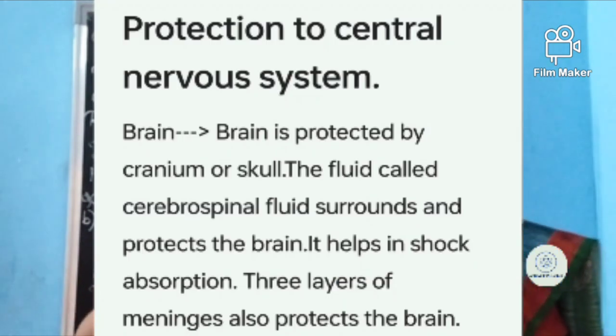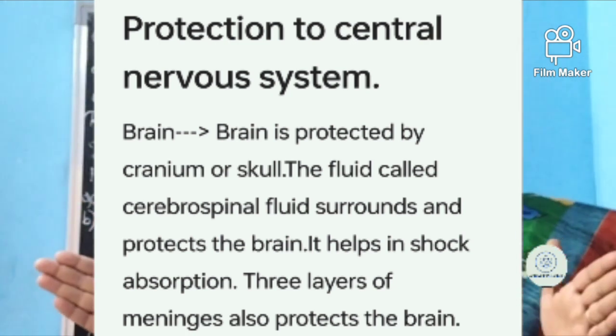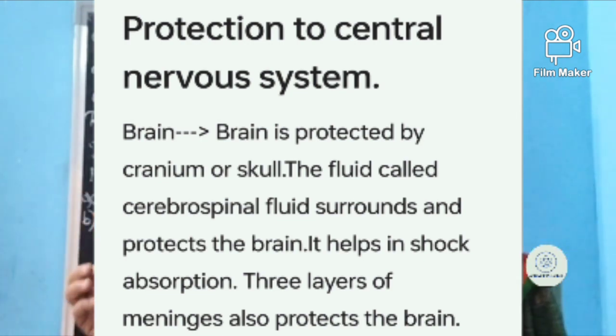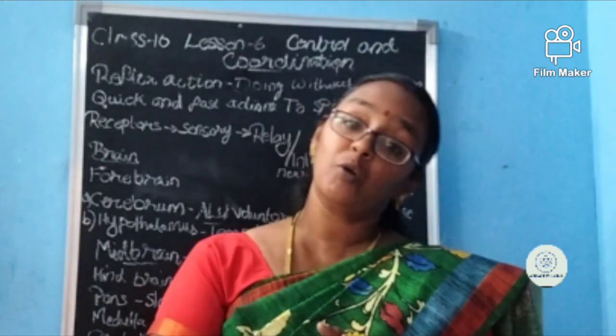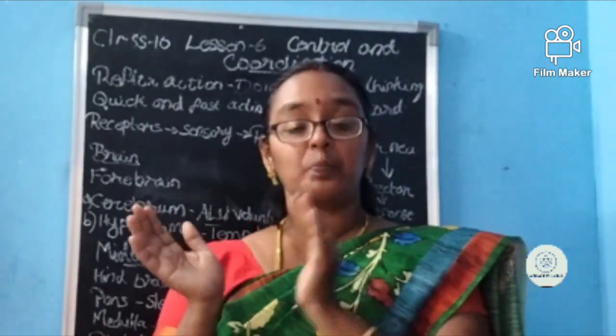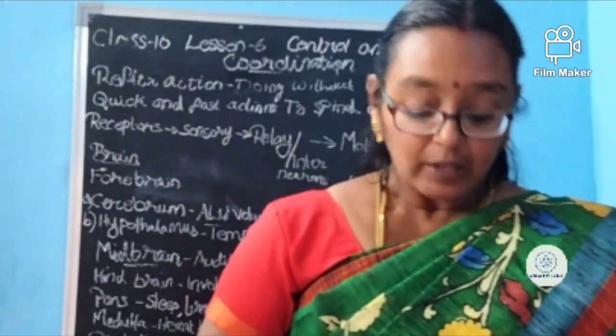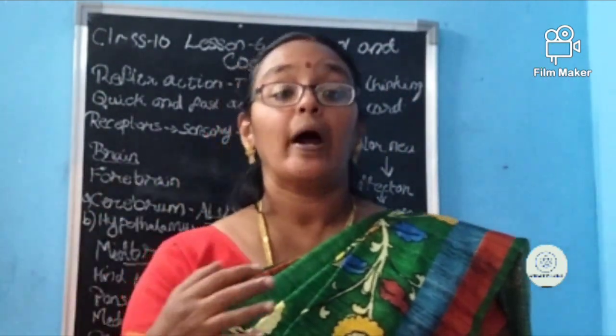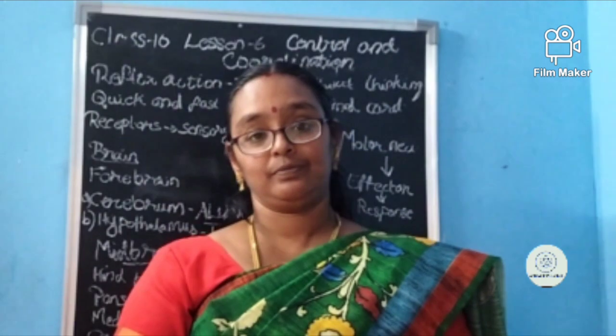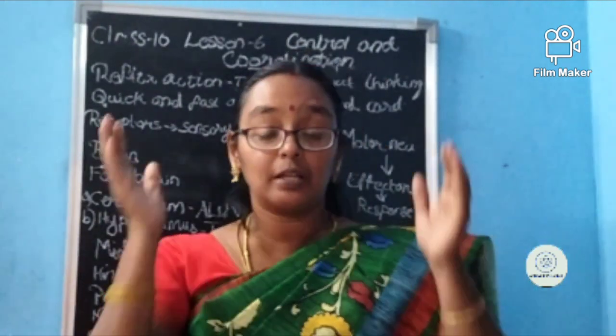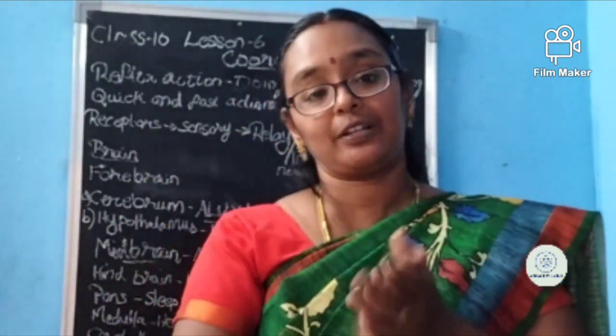There is a fluid in between which acts as an insulator. What is it called? Cerebrospinal fluid. What is this fluid's name? Cerebrospinal fluid. It helps to absorb shock. Shock will be absorbed so that the brain will be much more protected.